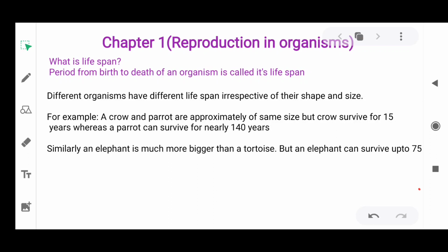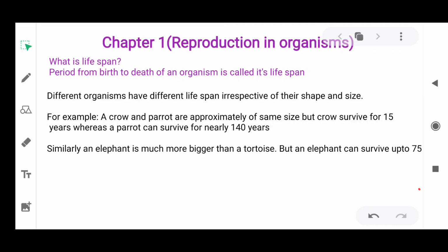For example, we can take a crow and a parrot. Both of them are approximately the same size, but a crow survives for 15 years, whereas a parrot can survive nearly 140 years. Theoretically, it is said that a parrot can survive for 140 years, but if you search on Google and see the different species' lifespans, you will find that most parrot species have a lifespan of 60 to 100 years. There are rarely some species which can survive up to 140 years. So here the maximum lifespan of a parrot is being described.